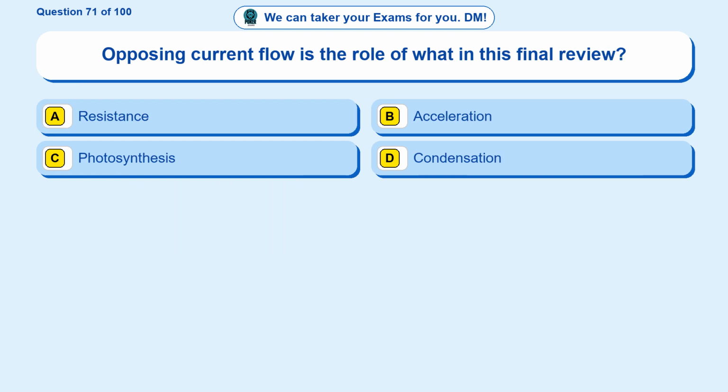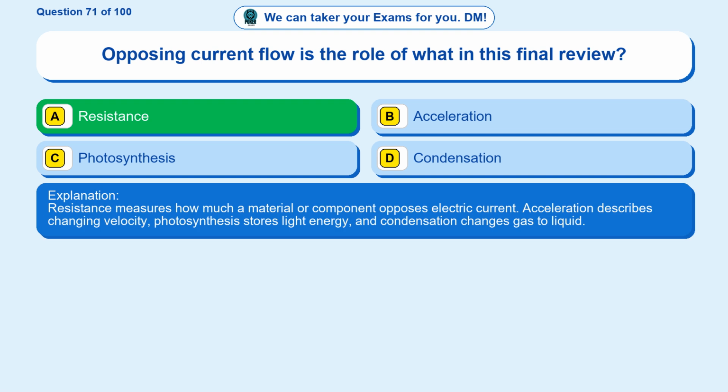Question 71. Opposing current flow is the role of what in this final review? Option A, resistance. Option B, acceleration. Option C, photosynthesis. Option D, condensation. The correct answer is option A. Resistance. Resistance measures how much a material or component opposes electric current. Acceleration describes changing velocity, photosynthesis stores light energy, and condensation changes gas to liquid.